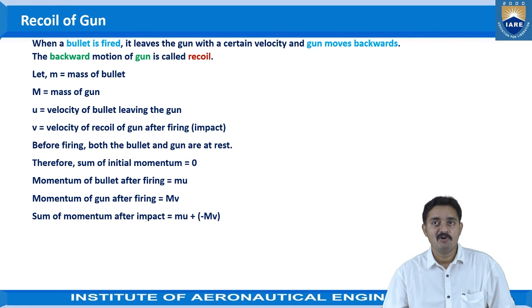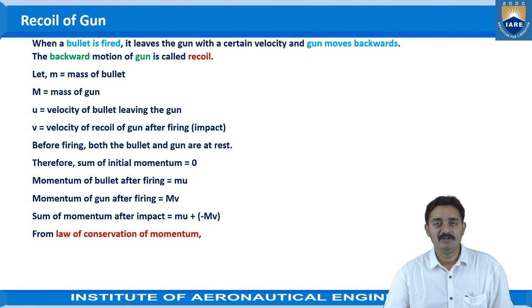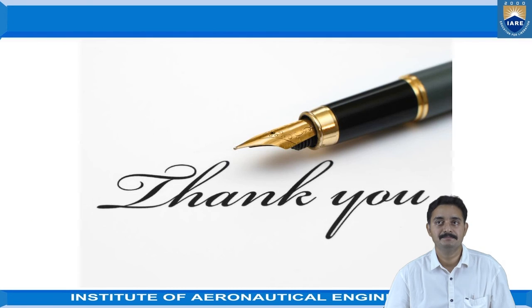So, we can say the sum of momentum after impact is equal to mu plus (minus Mv). Hence, from the law of conservation of momentum, mu minus Mv is equal to 0. From this we can write v is equal to mu by M, where v is the velocity of recoil of the gun after firing.